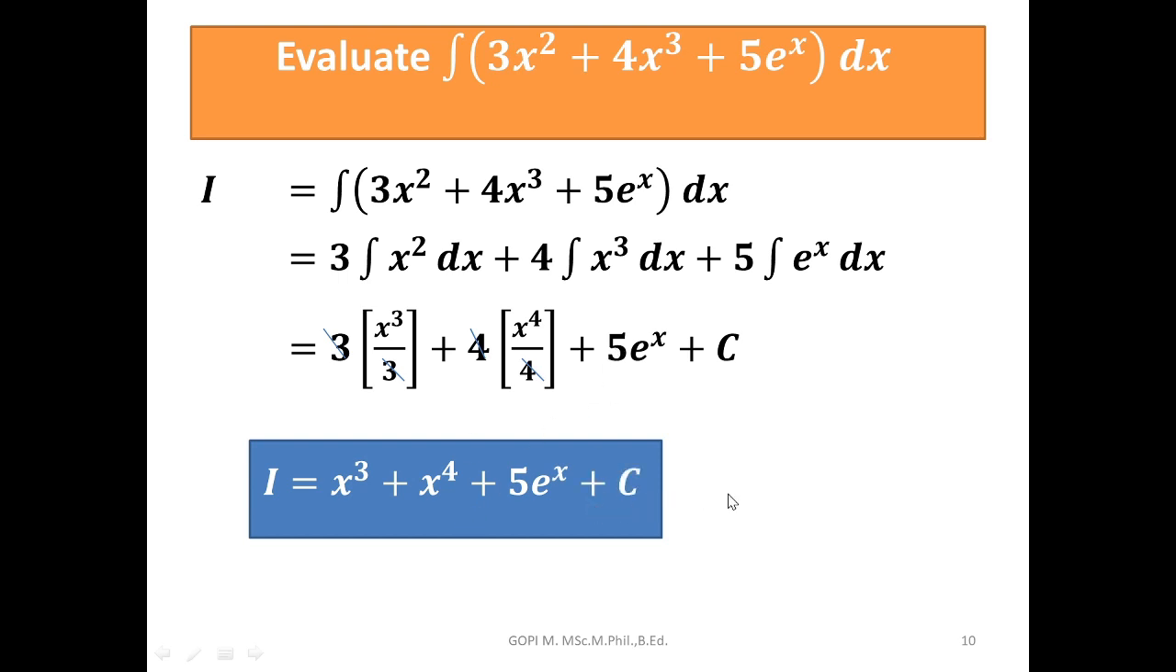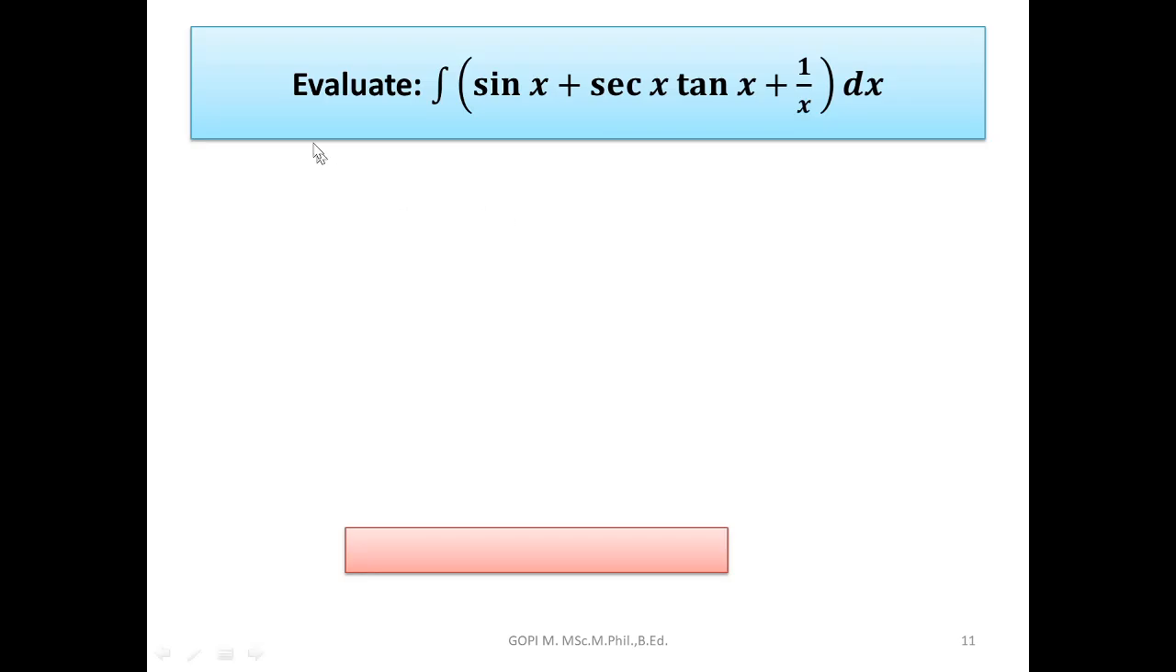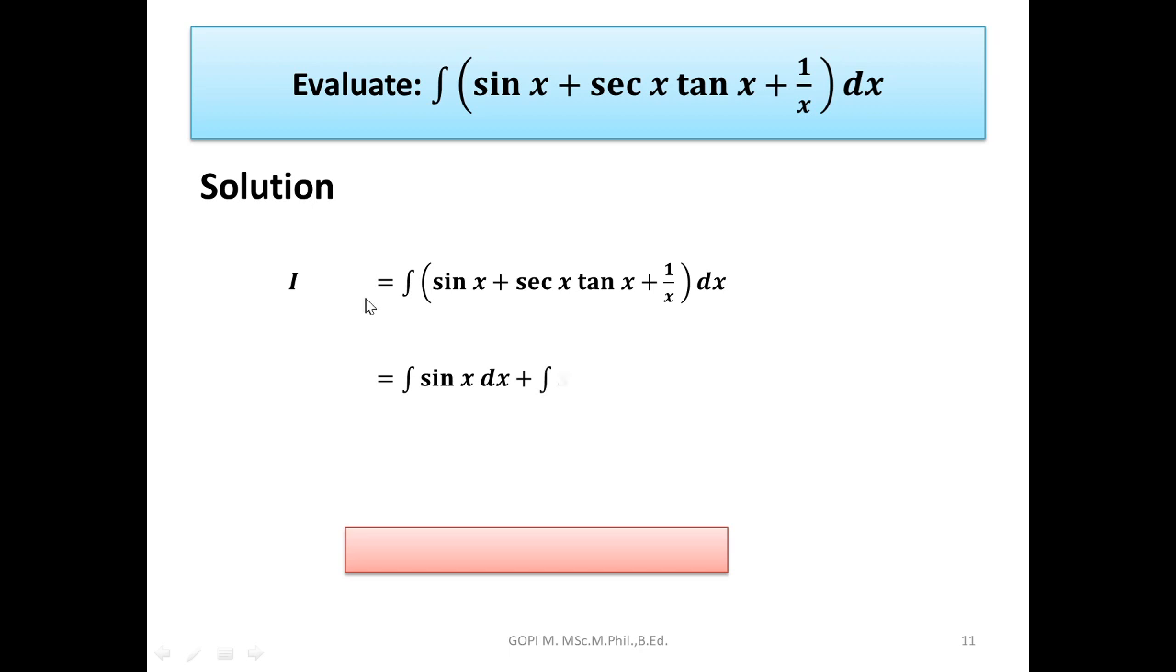We'll see one more example. Evaluate the integral of sin x plus secant x tan x plus 1 by x dx. So there are 3 terms. Again I have to apply term wise integration. I'll split it into terms: first term sin x dx, second term secant x tan x, third term 1 by x.